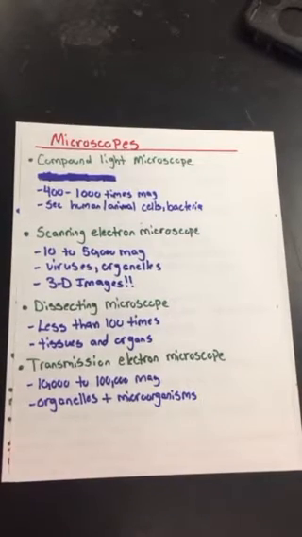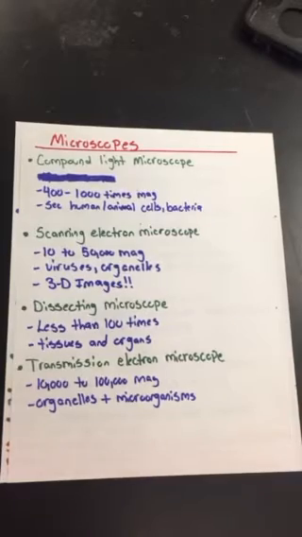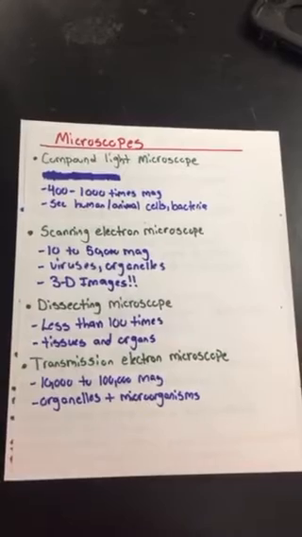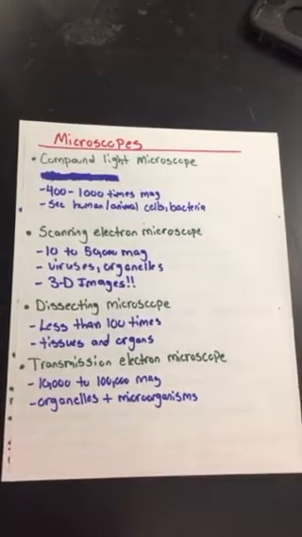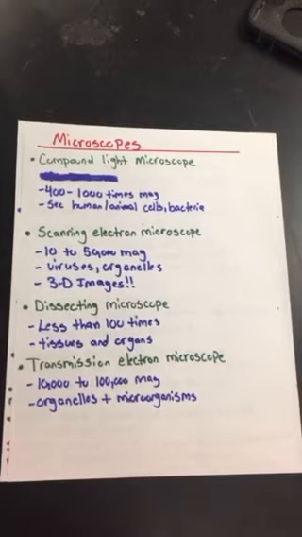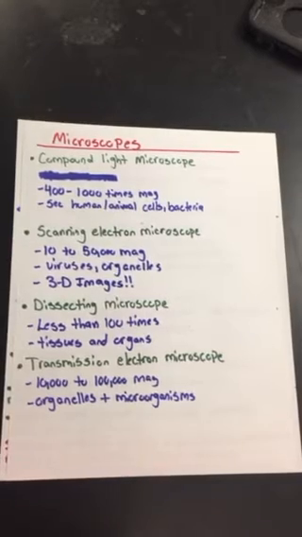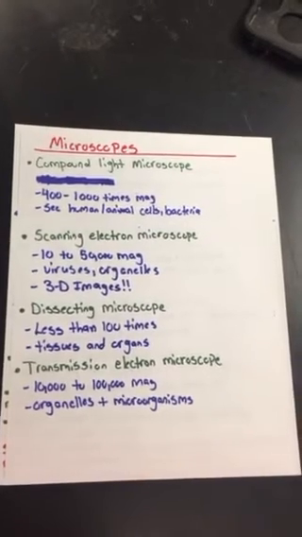The scanning electron microscope, 10 to 50,000 magnification, viruses, organelles. Remember the key thing there for scanning: 3D images. With scanning, you can see 3D. Dissecting microscope, it's less than 100 times, tissues and organs. Transmission electron microscope, that's 10,000 to 100,000 magnification, and you can see organelles and microorganisms. So remember, once again, the scanning electron microscope is the only one that you can see in 3D image.